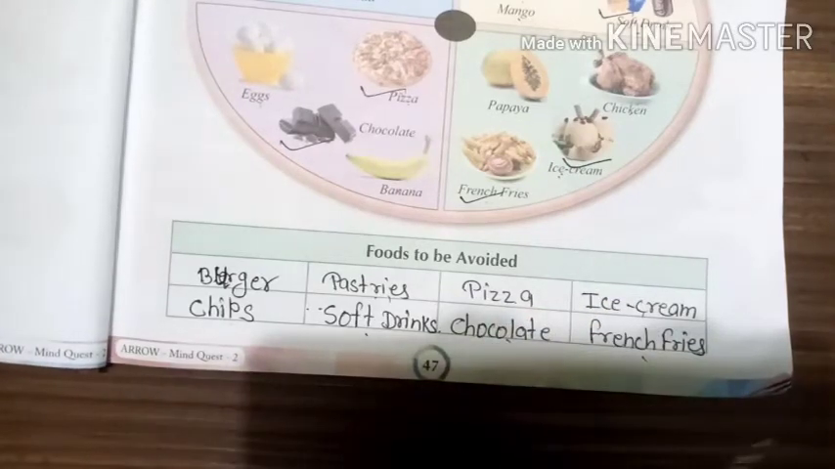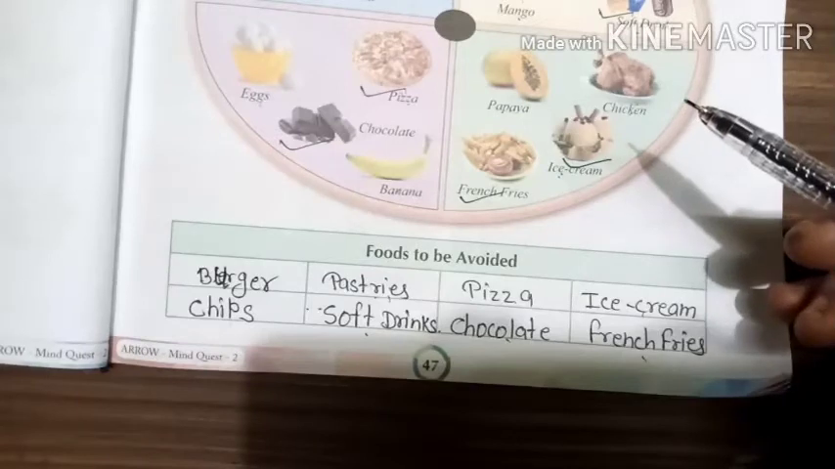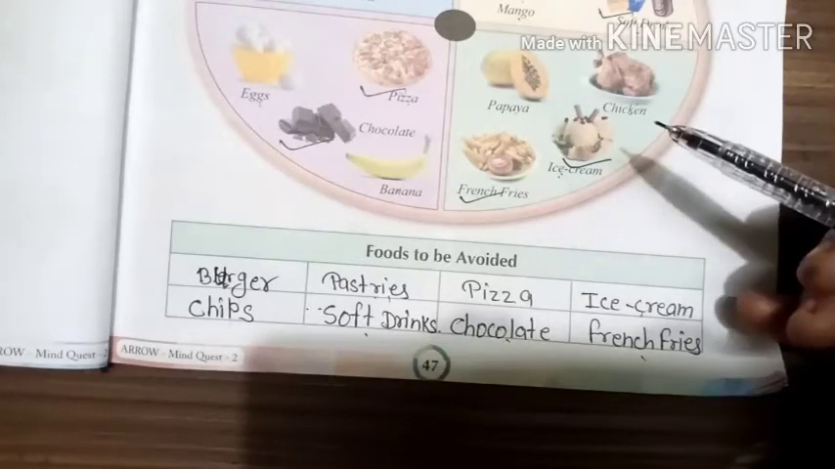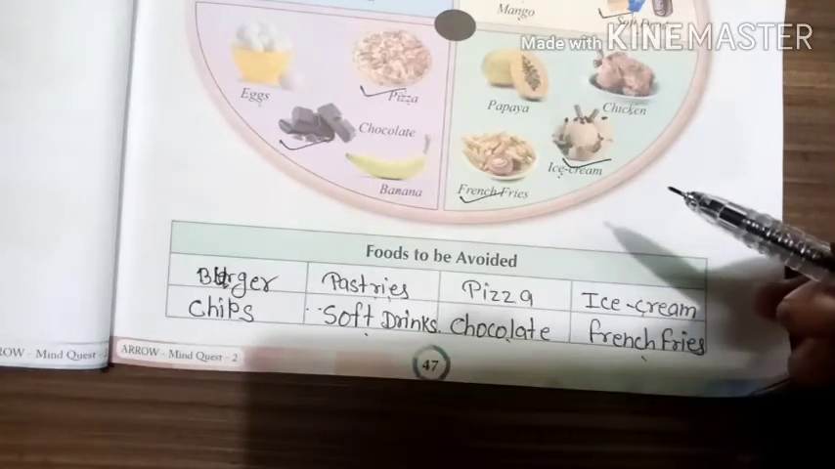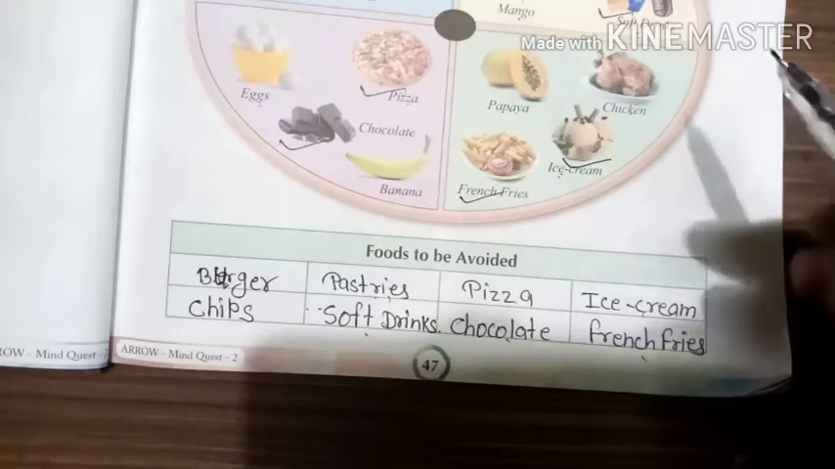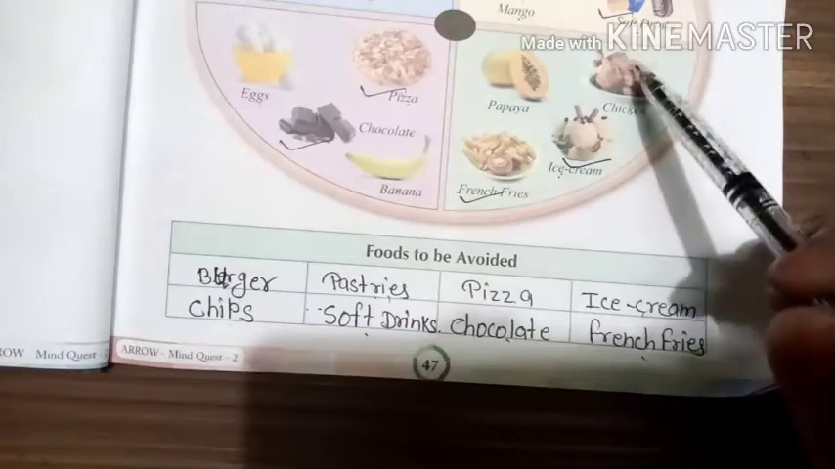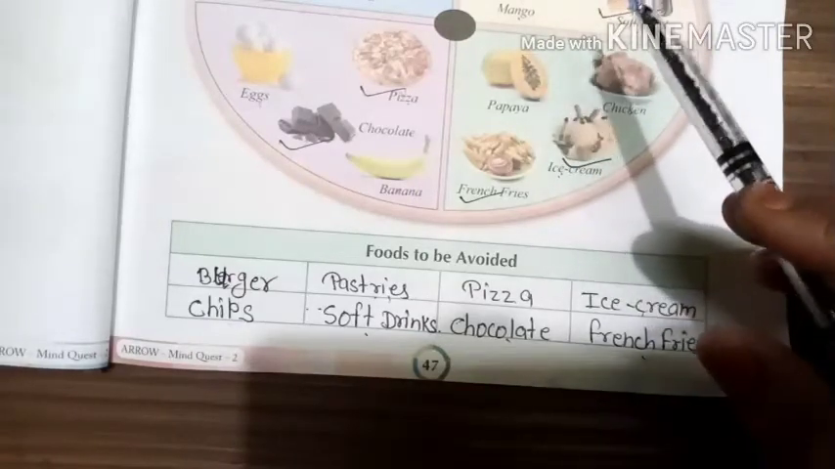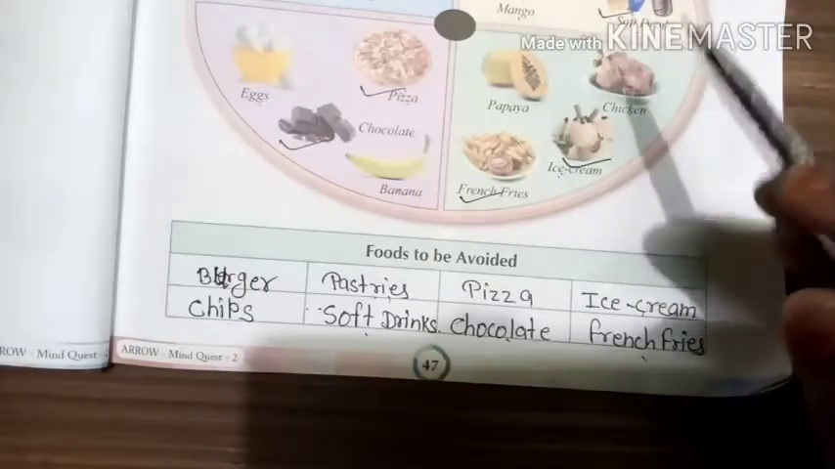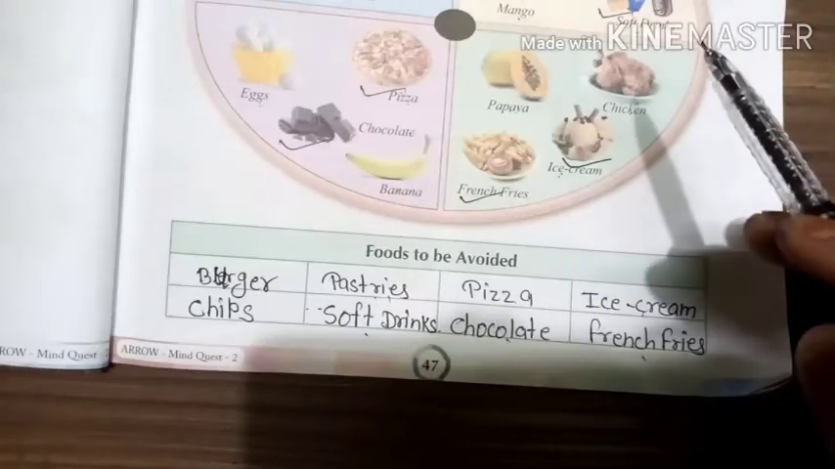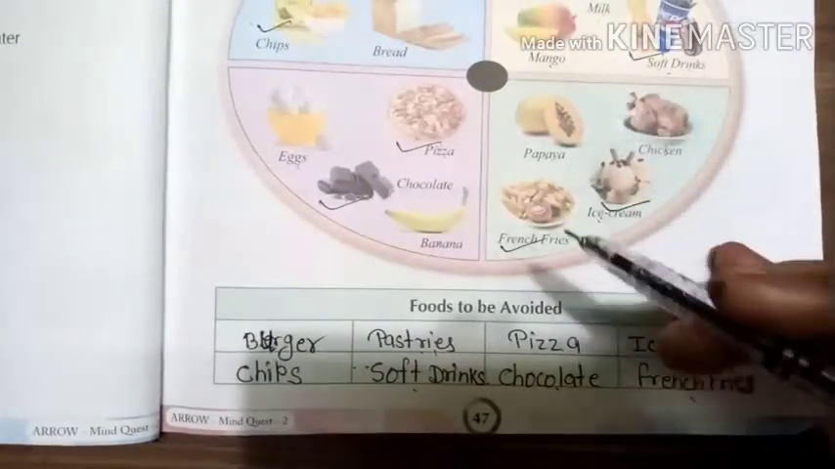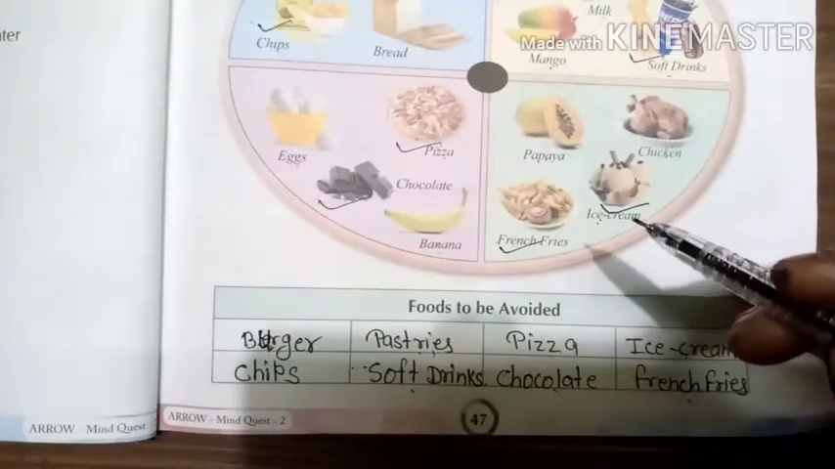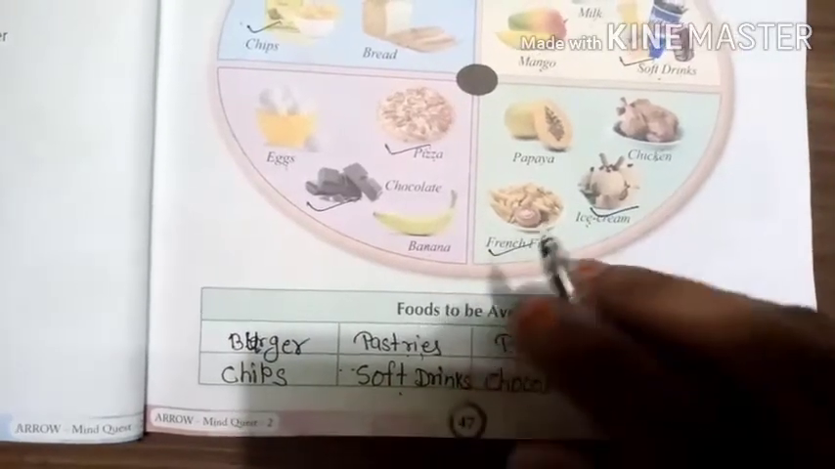So in today's class we have learned about our foods, healthy foods and the junk foods, or the foods which we are supposed to avoid. So I hope that you are following all these food habits which we have learned today. You are following the healthy food habit and you can get more vitamins and proteins inside your body so that you can get more energy for your studies.